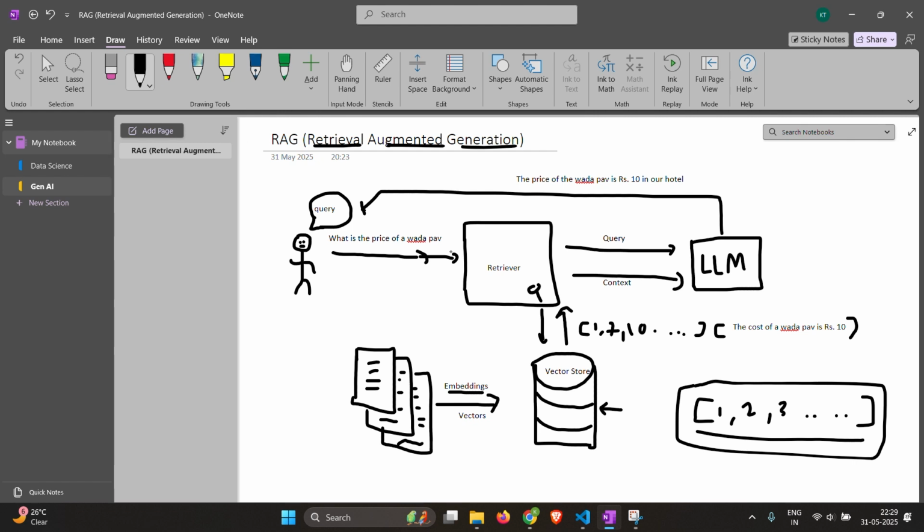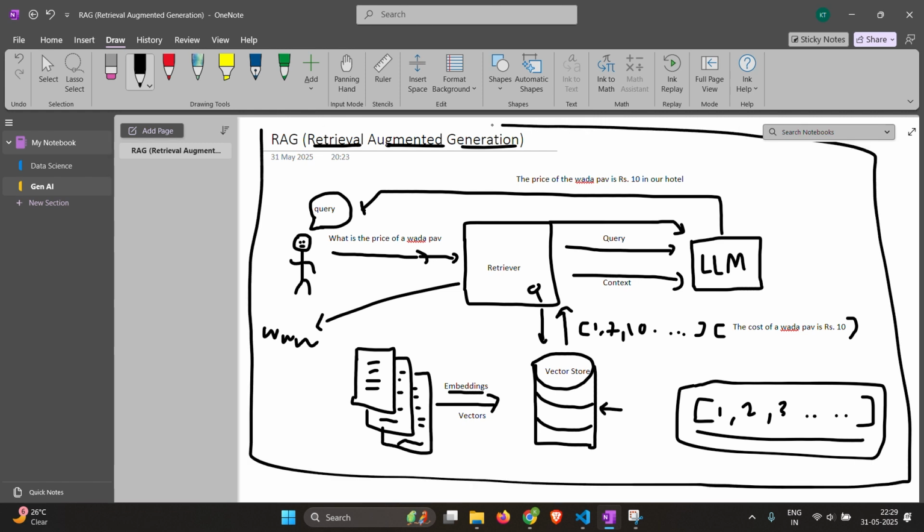Then what you can do is just get the query, do a simple internet search with the query on a search engine like Google, Bing, anything, and then give the top 5 web pages that it gets in the HTML format again to the LLM. So there are a lot of ways you can add context with your query so that the LLM is able to answer questions based on your business data, which it was not trained on. So this is the basic idea of how RAG works.